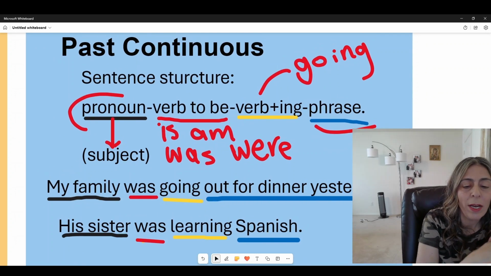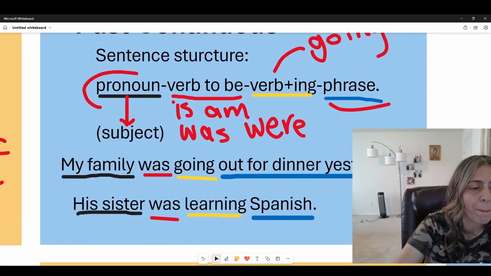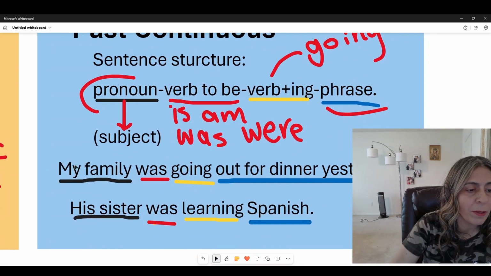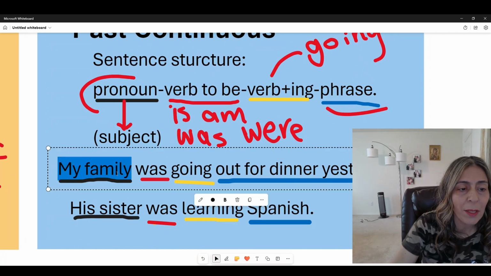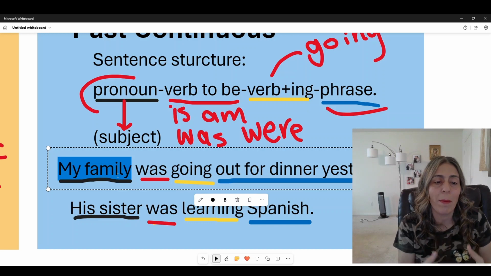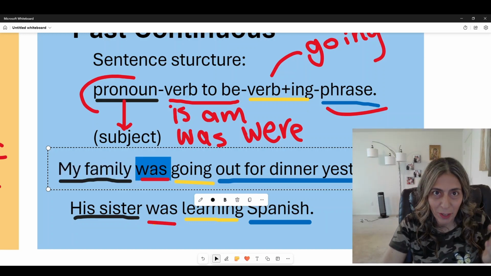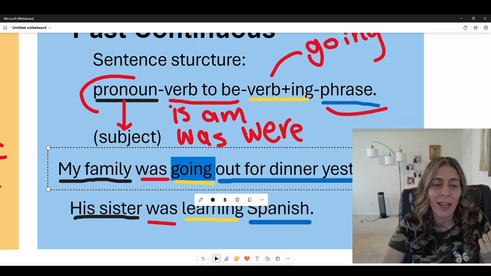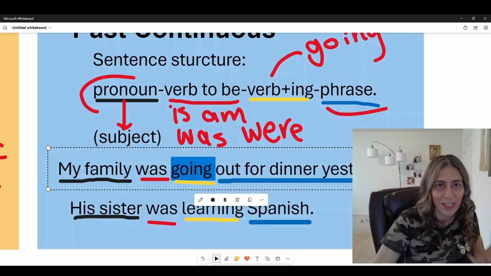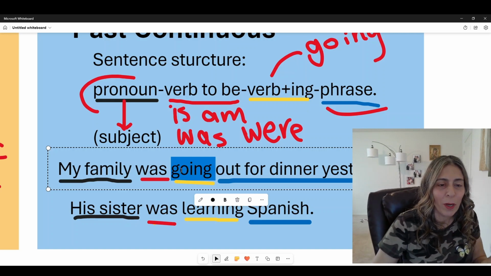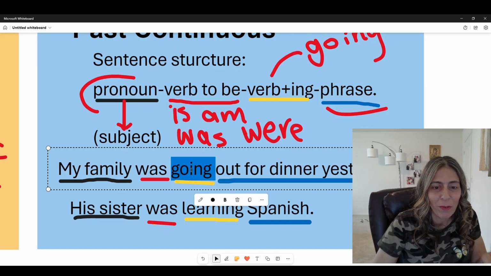Okay, so here I have my family. I'm going to use the highlighting. My family, this is the subject. I'm talking about my family. Was is what? The verb to be, exactly. Going is a continuous verb, a verb with a continuous sense. -ing is the continuous form of the verb.